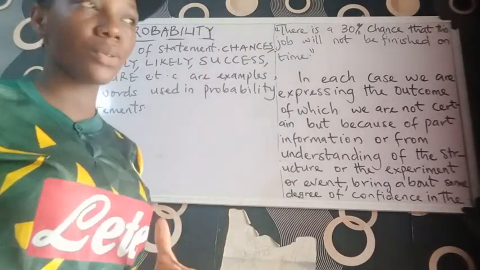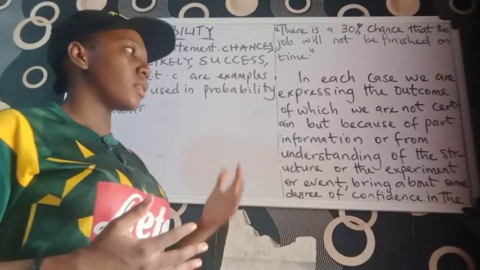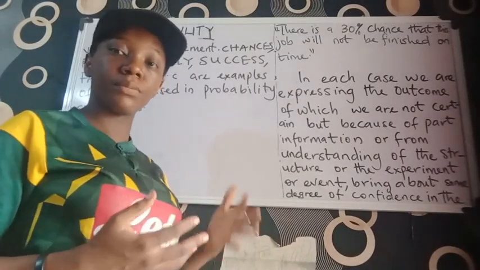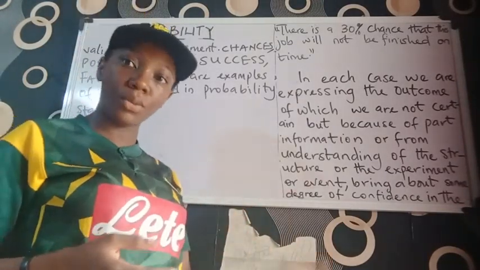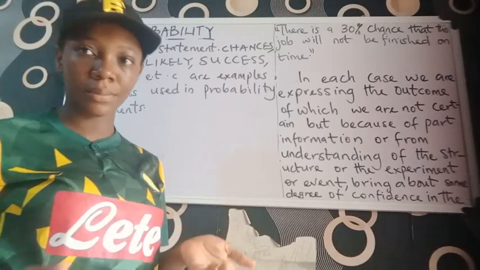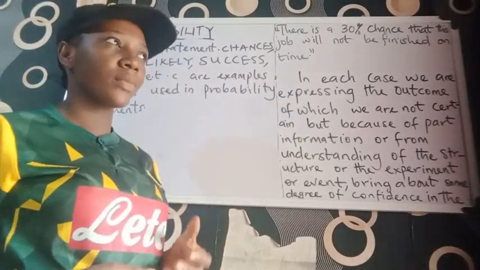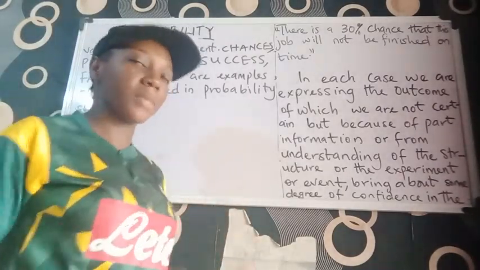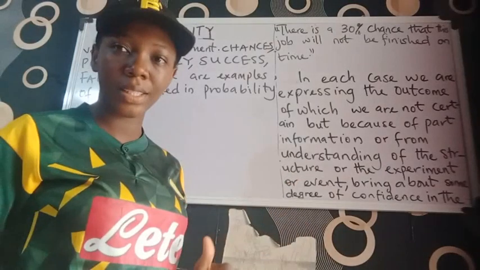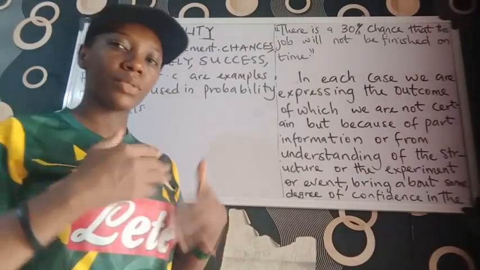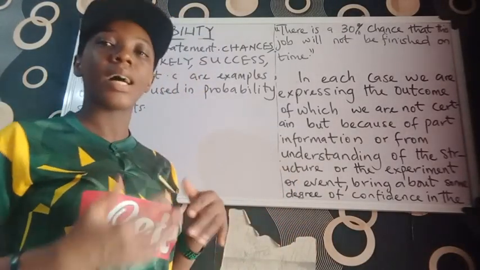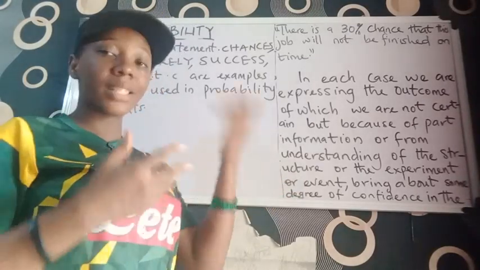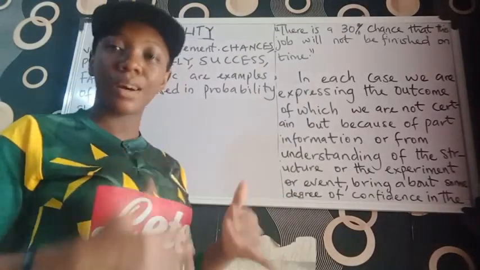Let's say the first example: we are not sure that Nigeria will win the football match against Norway. That is a probability that they would win. The information we must have gathered that will make us say, "No, I'm standing with Nigeria, Nigeria will win," might be as a result of past information that Nigeria has played with other opponents, and how people discussed it.